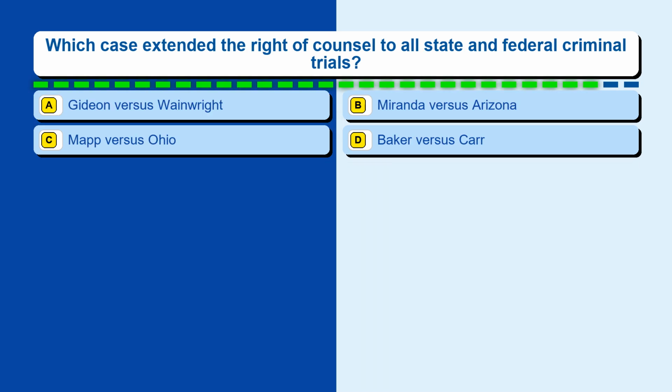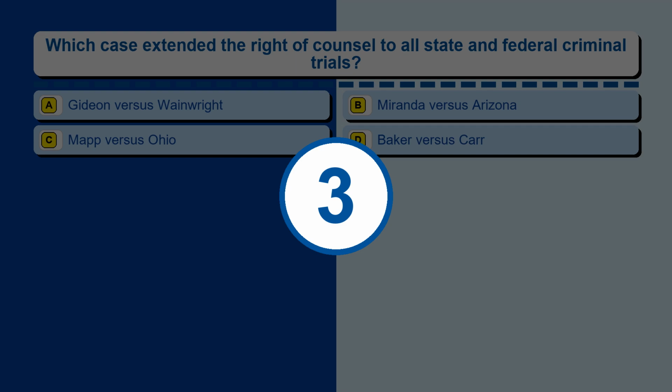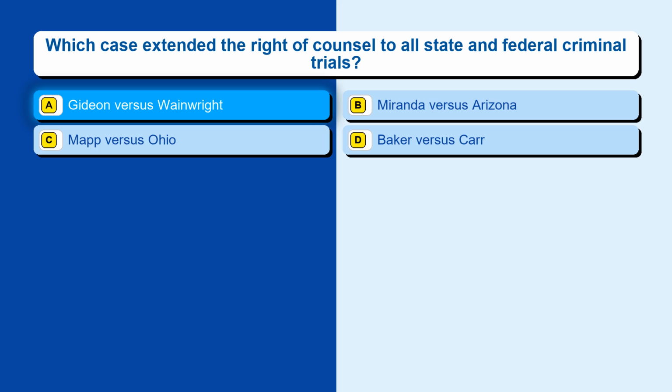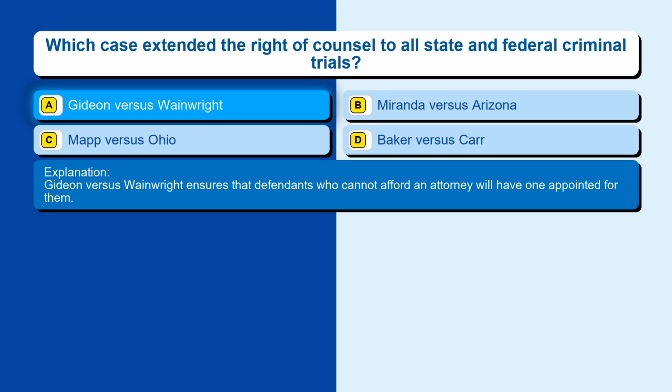Question 3. Which case extended the right of counsel to all state and federal criminal trials? Option A, Gideon vs. Wainwright. Option B, Miranda vs. Arizona. Option C, Mapp vs. Ohio. Option D, Baker vs. Carr. The correct answer is option A, Gideon vs. Wainwright. Gideon vs. Wainwright ensures that defendants who cannot afford an attorney will have one appointed for them.